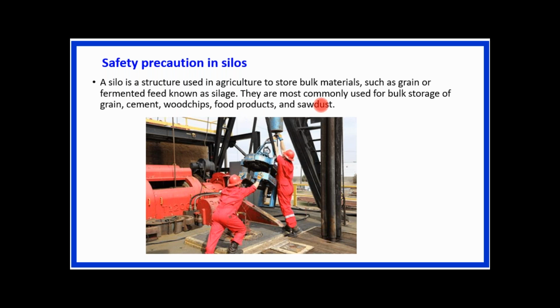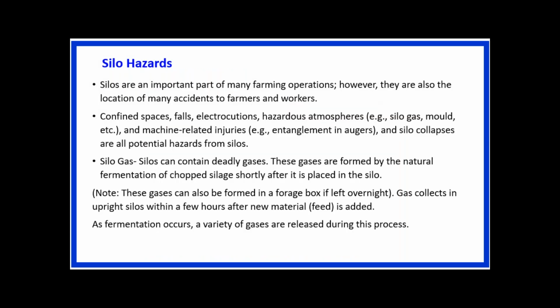Depending on the requirement, these silos can be utilized in some of the food industries, in some of the cement industries, and in some of the chemical industries. So what are the safety precautions to be followed in handling silos? Silos are an important part of many farming operations. However, they are also the location of many accidents to farmers and workers.